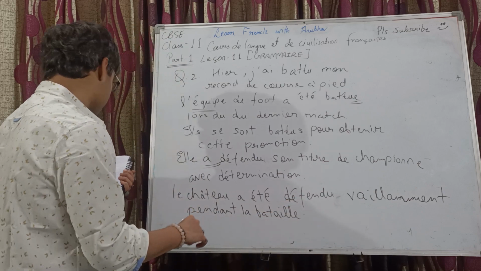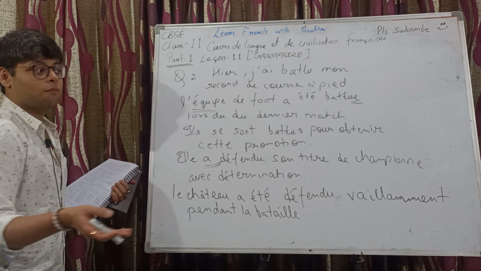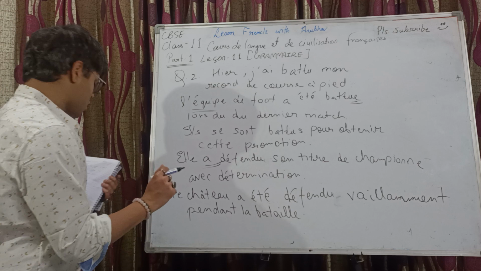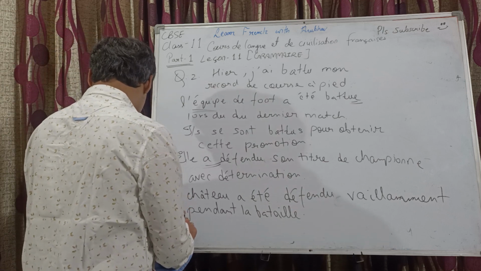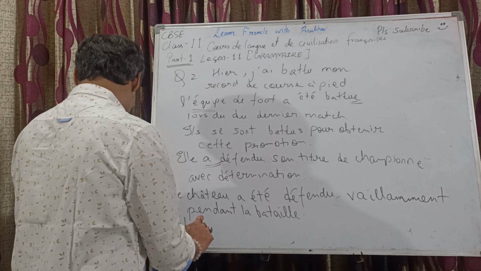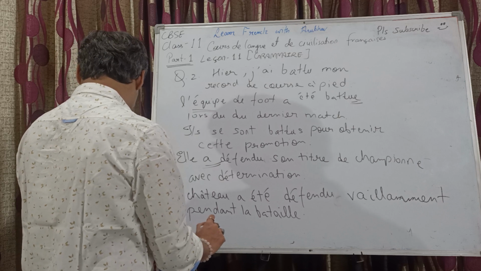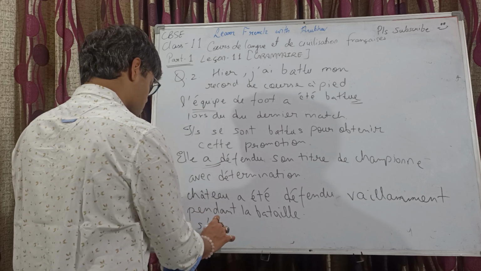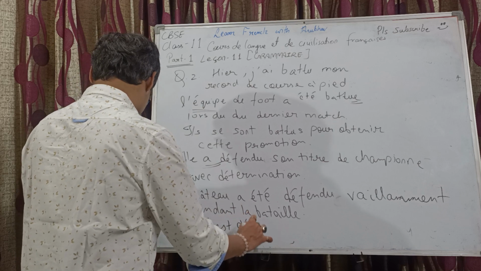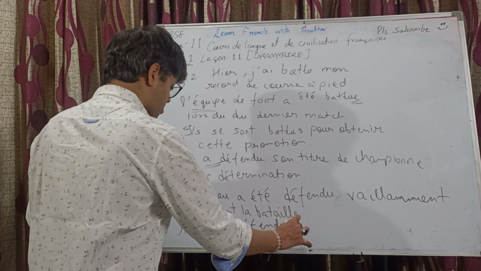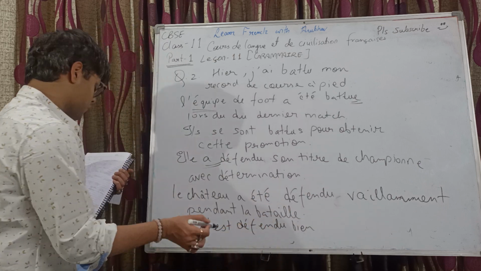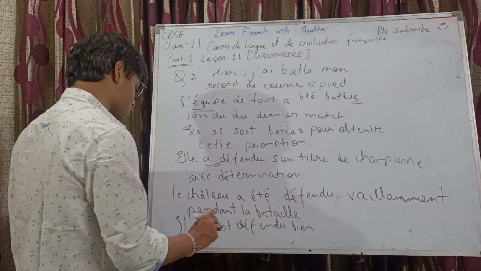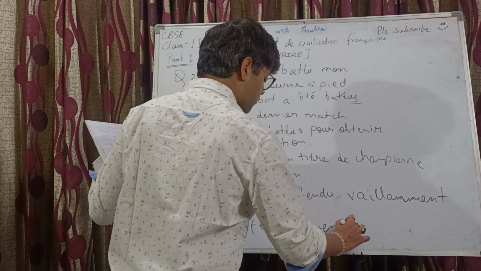And the last one, se défendre in pronominal form, passé composé. We know the auxiliary verb will now be être. Okay, so let's just do it. Il s'est défendu bien en anglais malgré son niveau débutant.